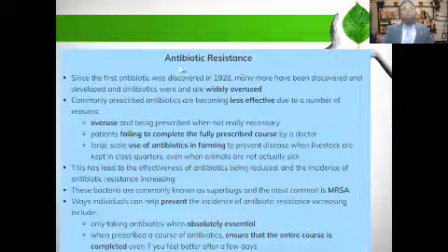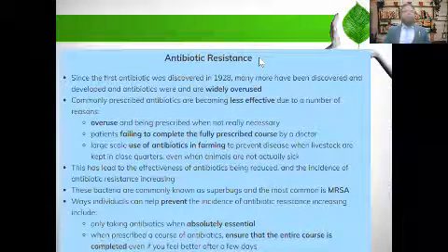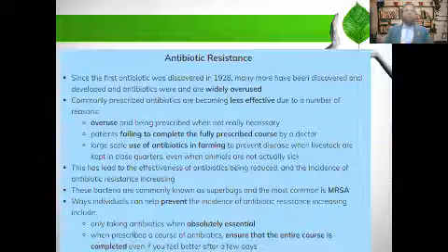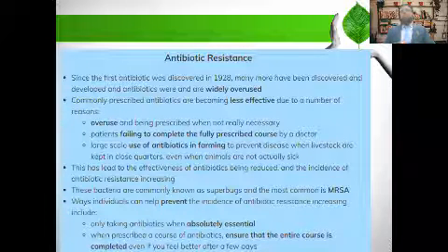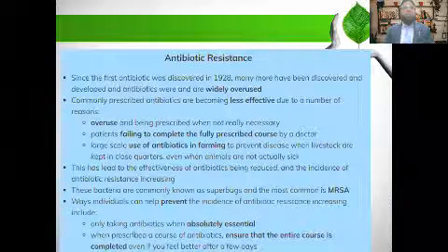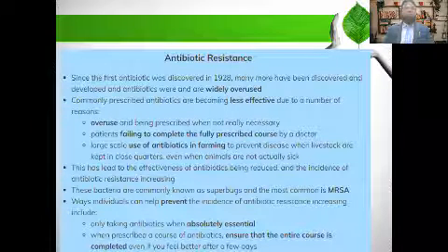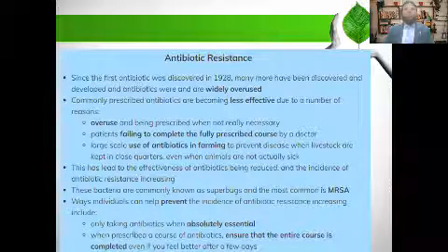Here, antibiotic resistance. Sometimes when the doctor prescribes an antibiotic and we do not complete the course, the bacteria develop resistance. This means the bacteria are not killed by the antibiotics. Why?